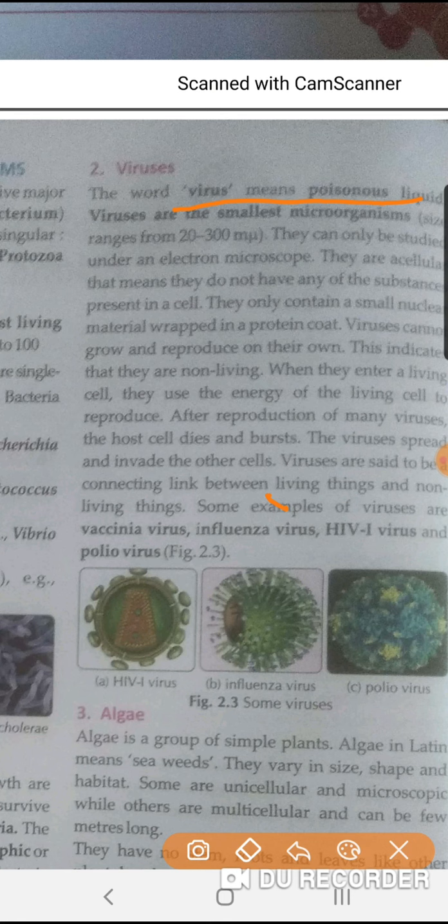Here see, the virus spreads and invades other cells. The virus contains a small nucleic material wrapped in a protein coat. They cannot grow and reproduce on their own. They cannot develop on their own. What they need? They need a host body to develop. And these are the examples. What are the examples? The examples are vaccinia virus, influenza virus, HIV virus and polio virus.